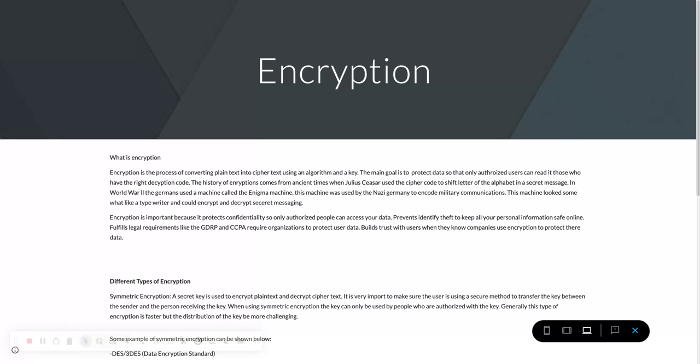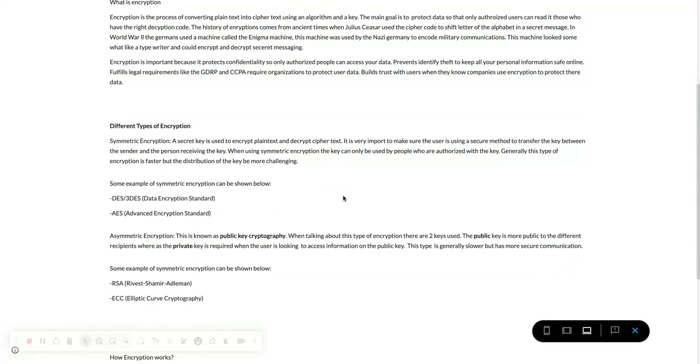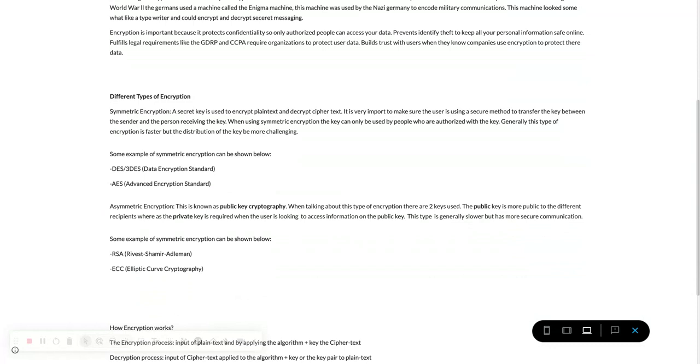When talking about the different types of encryption, there are two types: symmetric encryption and asymmetric encryption. Symmetric encryption uses a secret key to encrypt plain text and decrypt ciphertext. It is very important to make sure the user is using a secure method to transfer the key between the sender and the person receiving the key. The key can only be used by people who are authorized with the key. Generally, this type of encryption is faster, but the distribution of the key can be more challenging. Some examples of symmetric encryption are the Data Encryption Standard and the Advanced Encryption Standard.